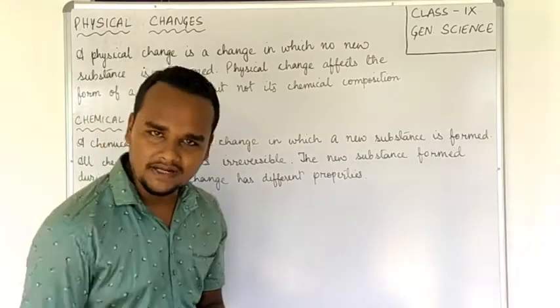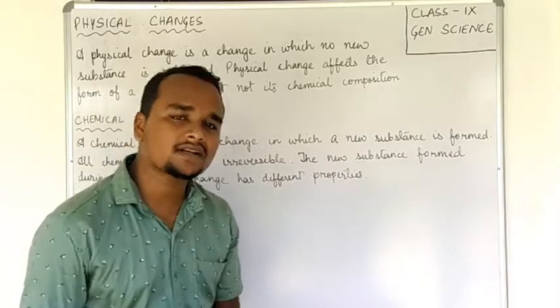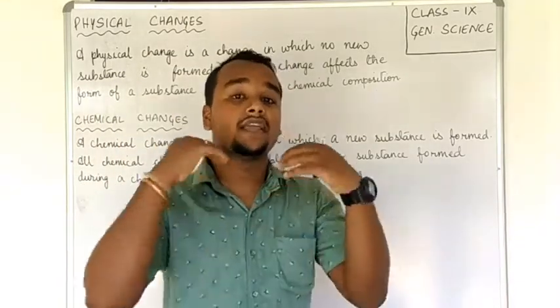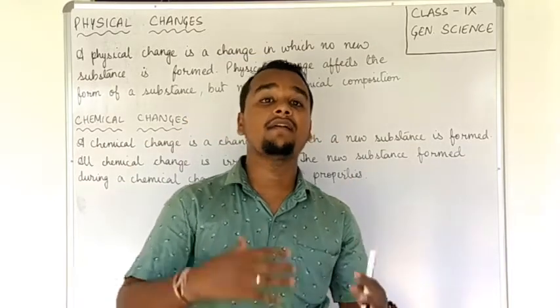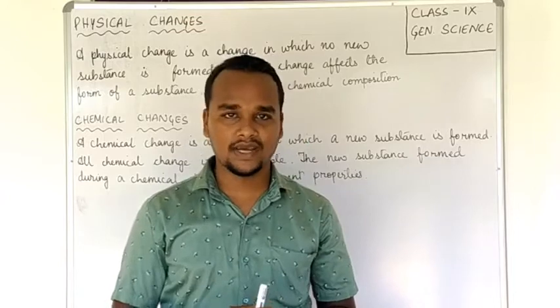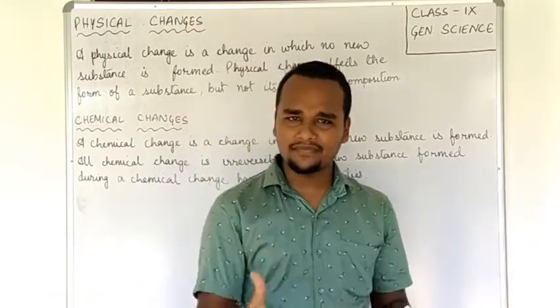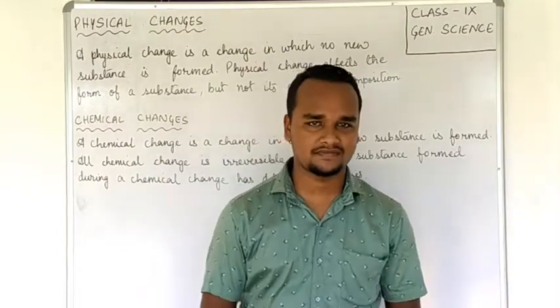The state of matter can change, but that change will not affect the chemical composition of that substance. It means you are not going to get any new substance after a physical change.